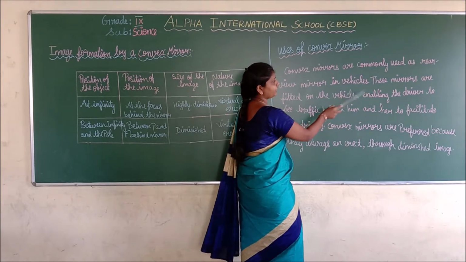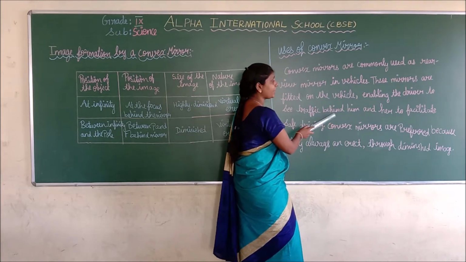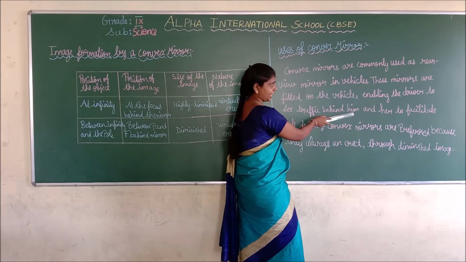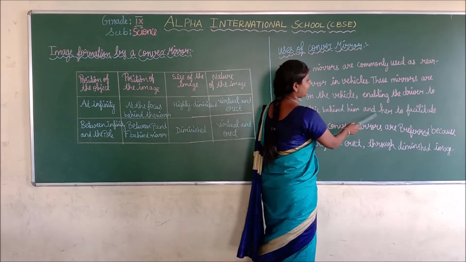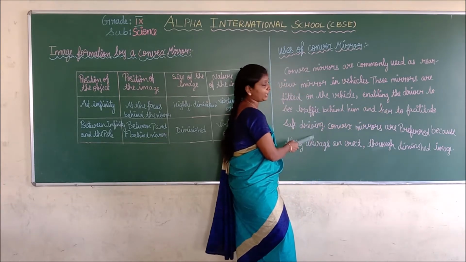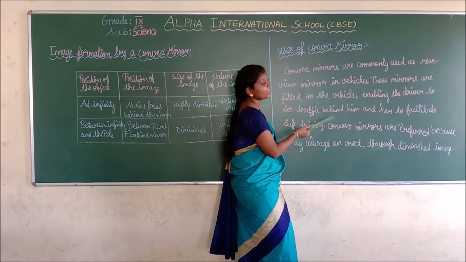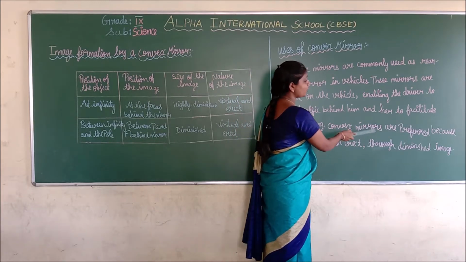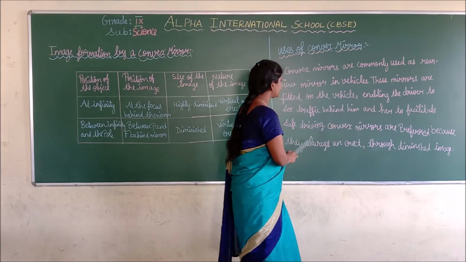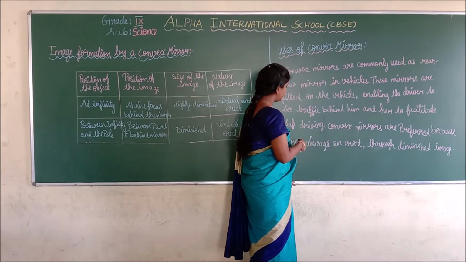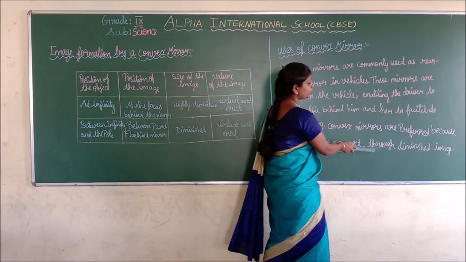For what purpose are rear view mirrors fitted? To enable the driver to see the traffic behind him and to facilitate safe driving. Why are convex mirrors preferred? Because they always stand erect. They give a straight image, though diminished. What is the meaning of erect? A straight image.